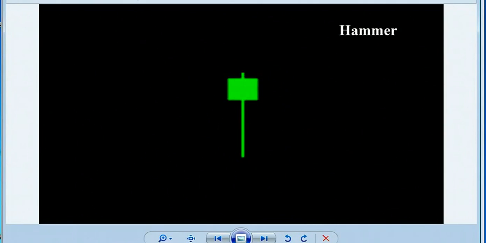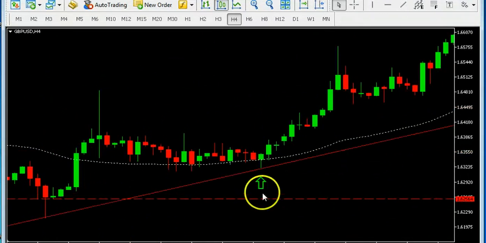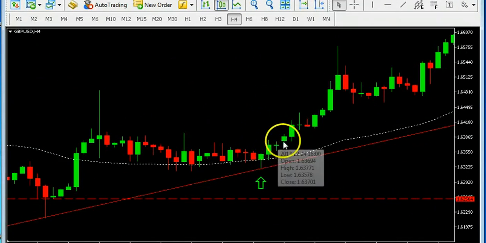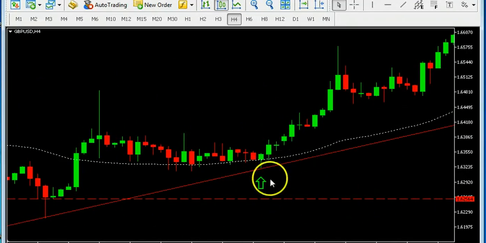Let's have a look at an example of this candle. It is here. It got support here, a trend line, and closes above the 25 period moving average. So enter your buy position here. This is the confirmation candle for an uptrend, and follow the rule for stop loss and target. Use your stop loss below this low around here and take profit more than double your stop loss, at least here. And you can also hold and see the trend.